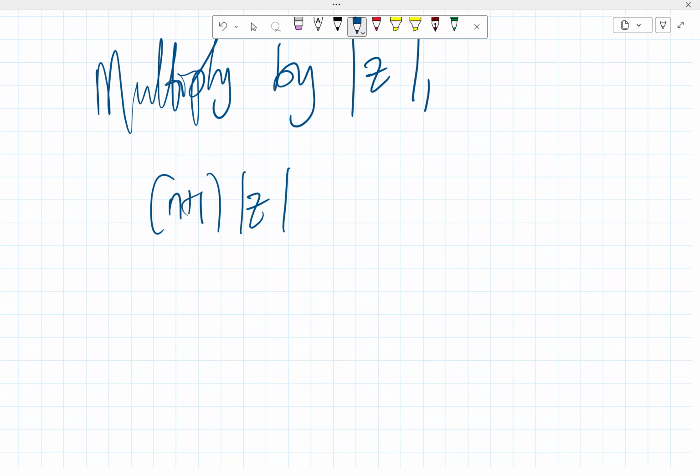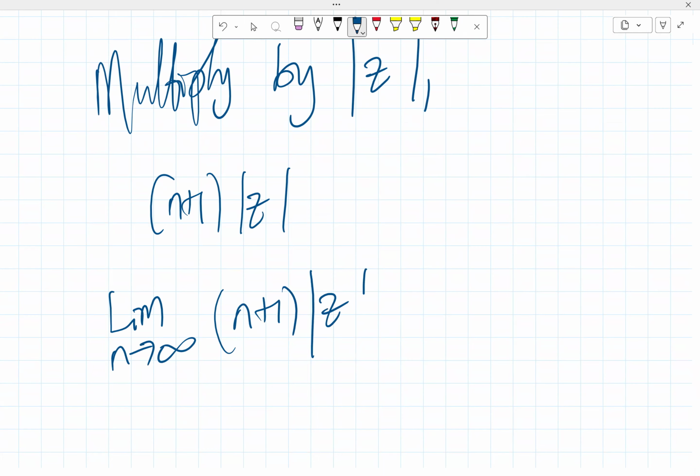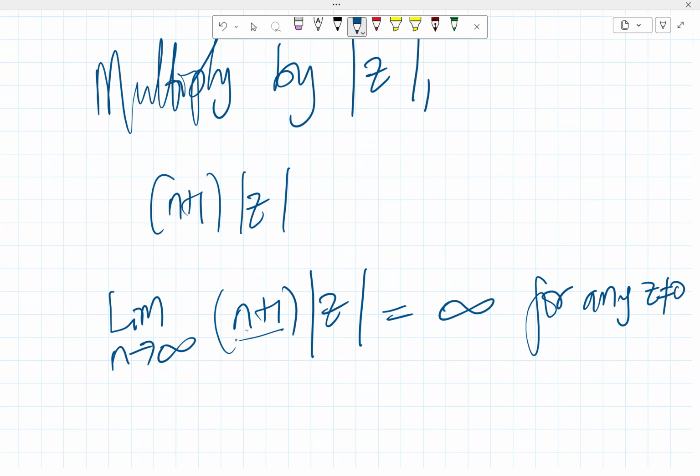If we take the limit as n approaches infinity of n plus 1 multiplied by the absolute value of z, this is equal to infinity for any z not equal to 0. For z equals 0, it goes to 0. But for any other z, n plus 1 goes to infinity, and infinity multiplied by this will go to infinity.